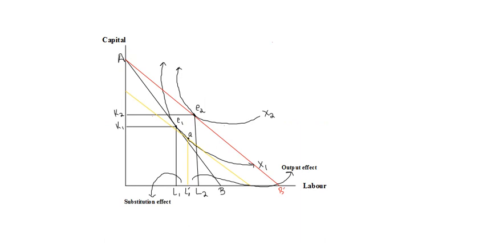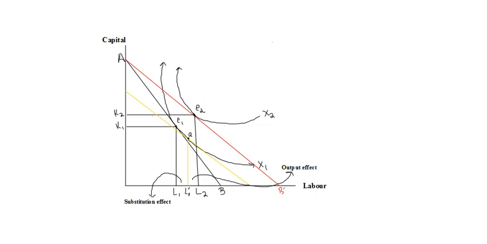So this diagram basically shows, you can see that the gap between L1 to L1 dash in the diagram is showing the substitution effect, and the movement from A to E2 is showing the output effect.